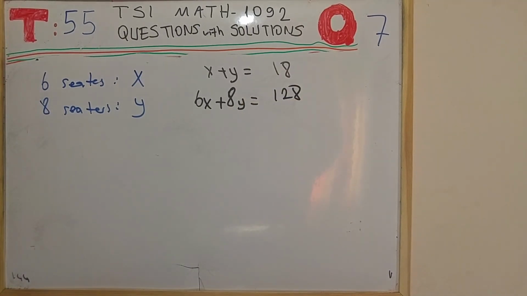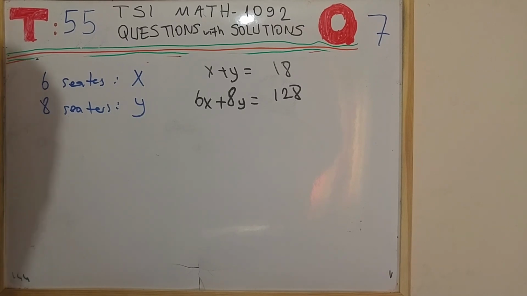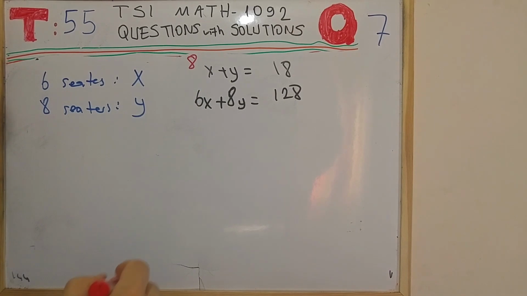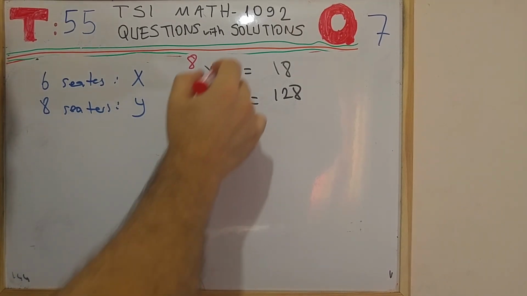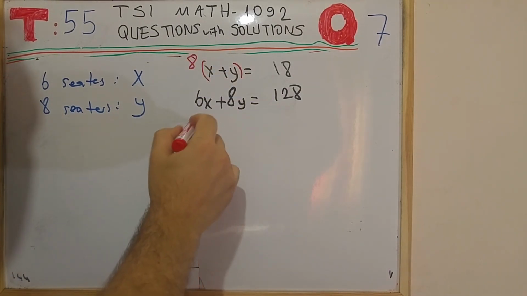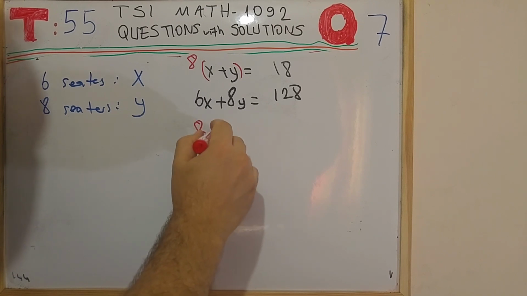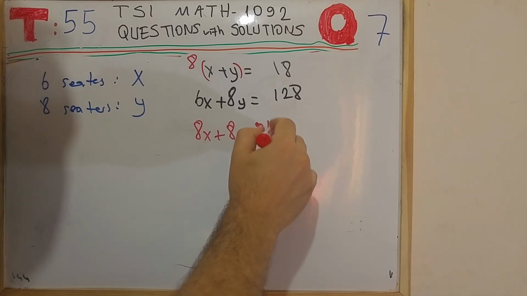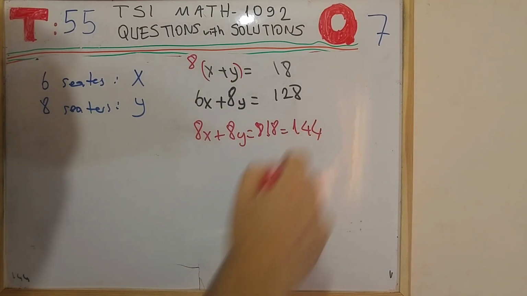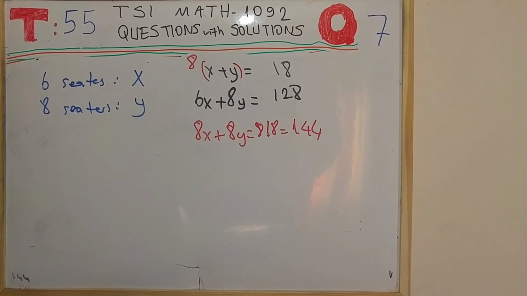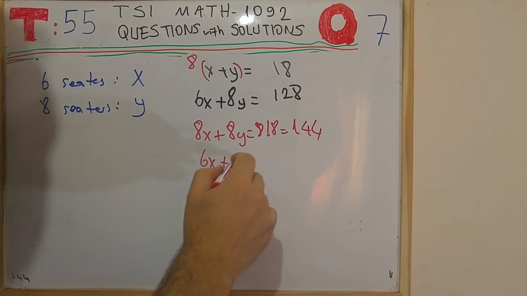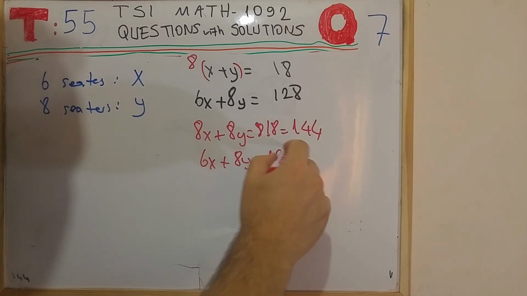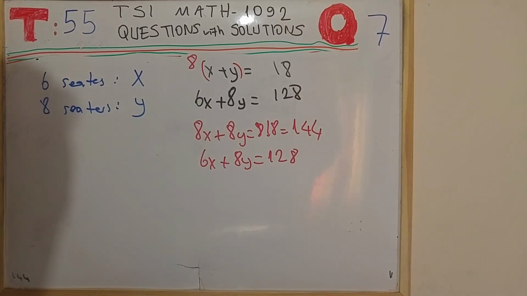What we need to do is to solve this system of equations. Let's do it together. Let's multiply the first equation by 8. So what we have is 8x plus 8y is equal to 8 times 18, which is equal to 144. And the second equation is the same, 6x plus 8y is equal to 128. Now let's subtract this side by side.